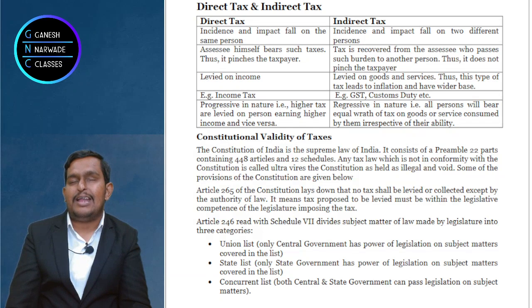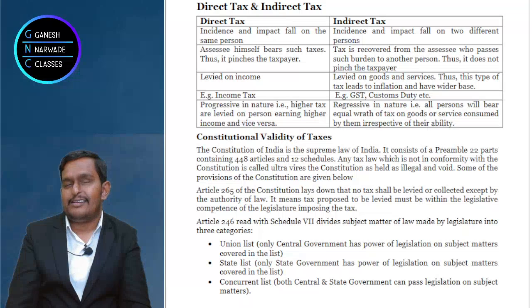The burden and payment is on the same person in case of direct tax. Burden is on the consumer and payment to government is done by dealer, wholesaler, manufacturer in case of indirect tax. Dash is inflationary in nature. Indirect taxes. Dash is not inflationary in nature.